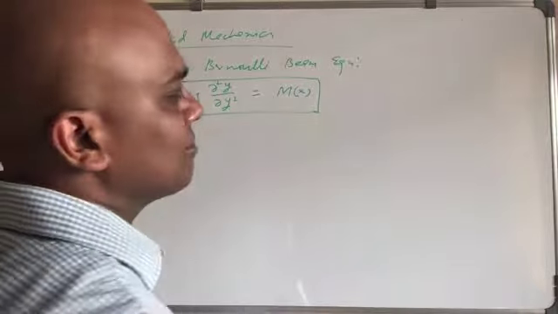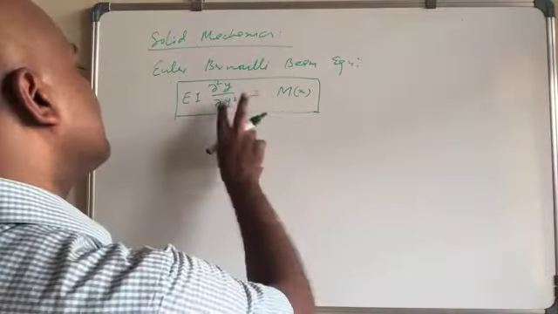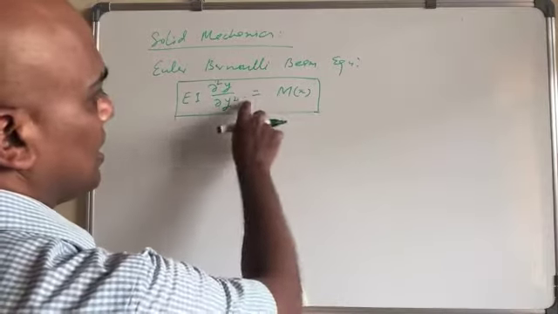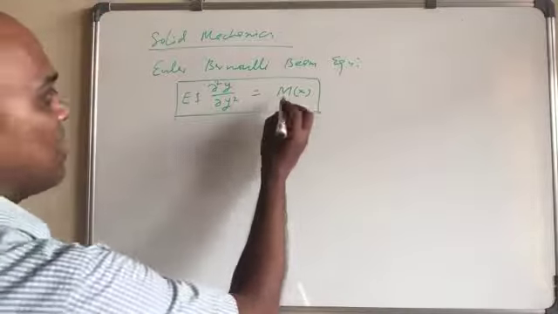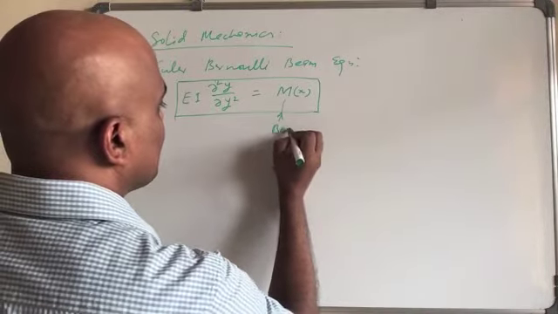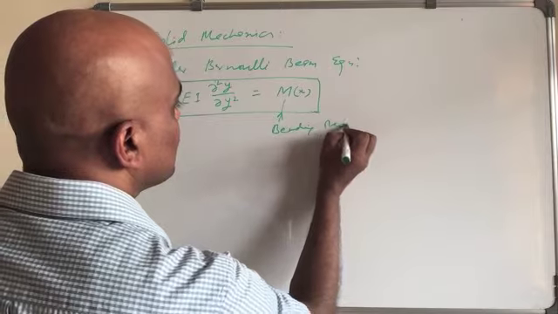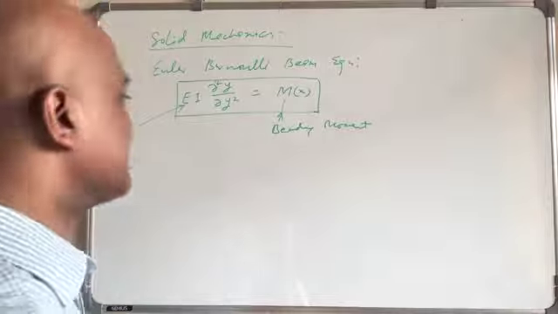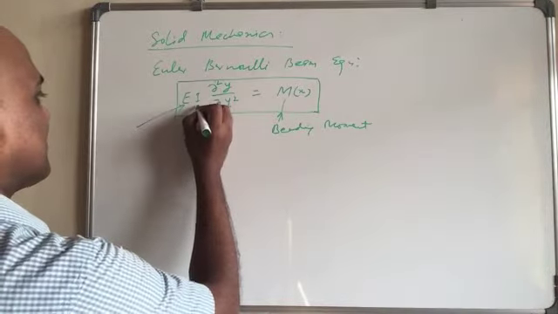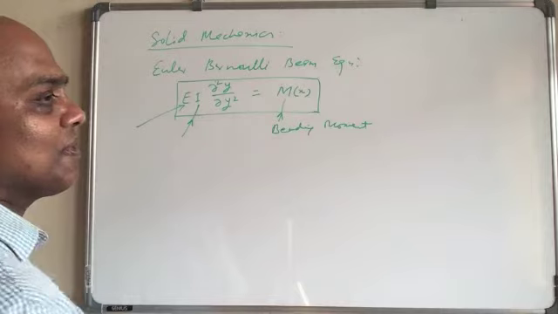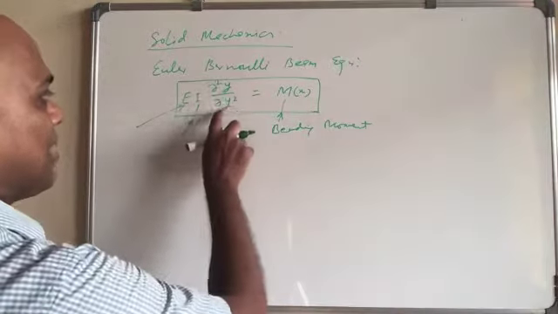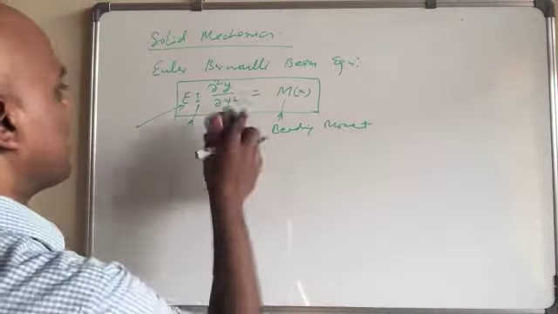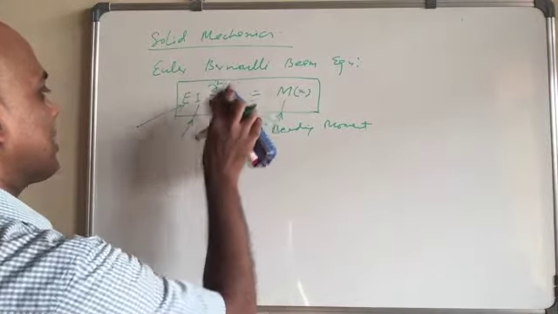However, this is for a static case. Static meaning that this is valid for all cases, whether static or dynamic. It is valid always. Here M is the bending moment, E is the Young's modulus, I is the second moment of area, and this is the derivative del square y over del x square.